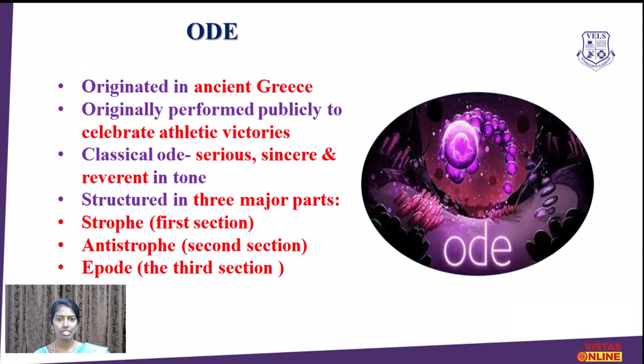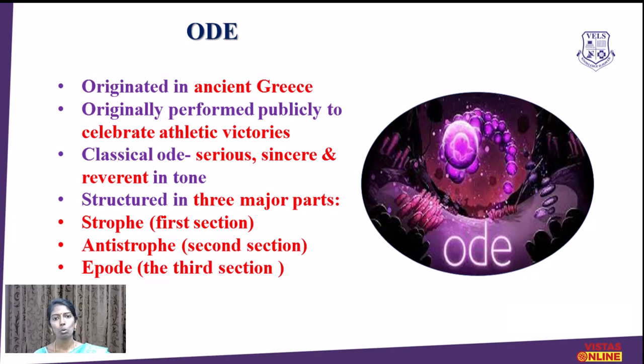What is the origin? It originated in Greece, and originally it was meant for celebrating athletic victories. Greece is the home of the Olympic Games, no? So they were all very much interested in athletics. So this ode form was originally introduced in order to celebrate victories in athletic events.